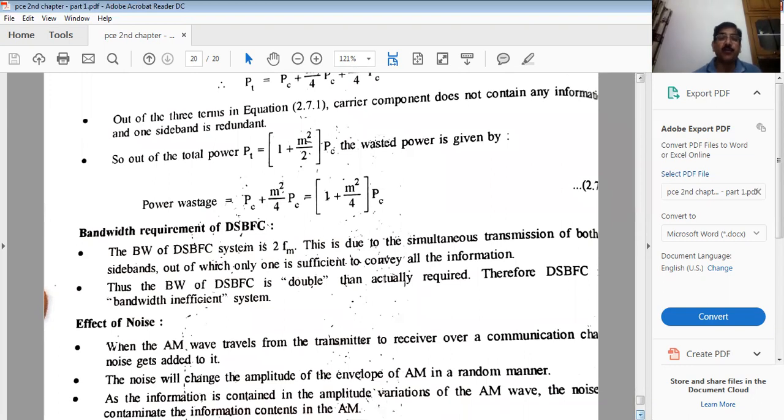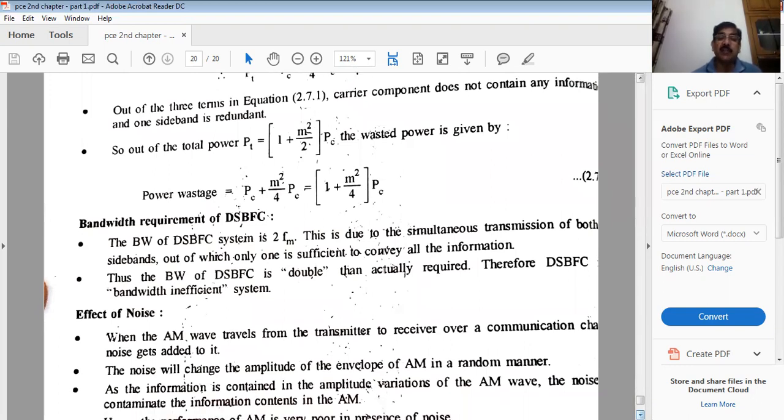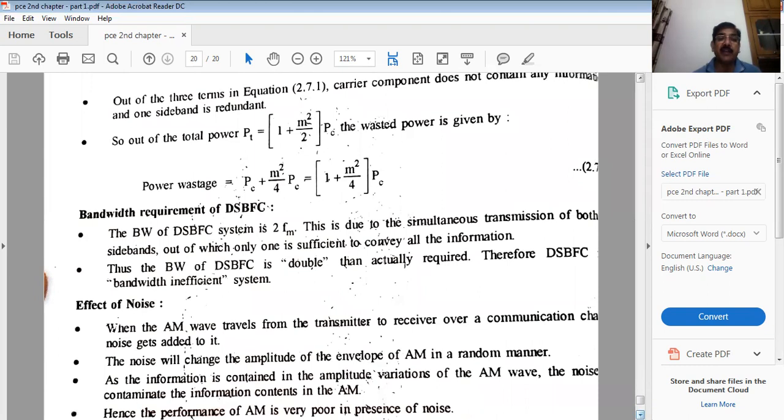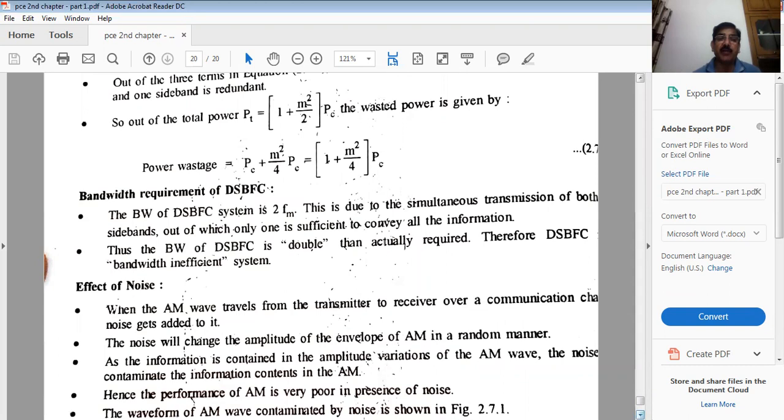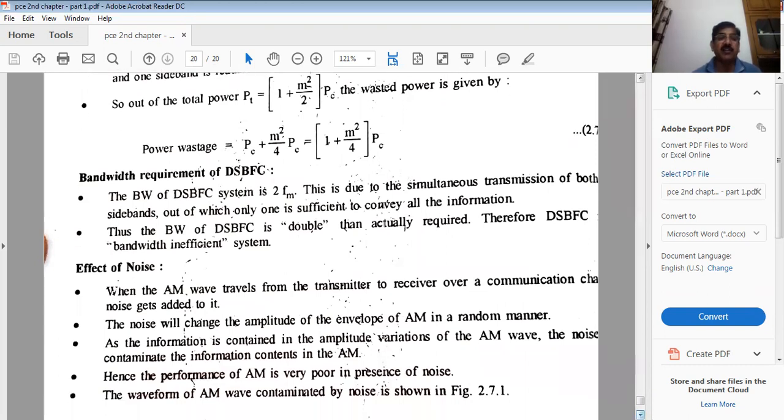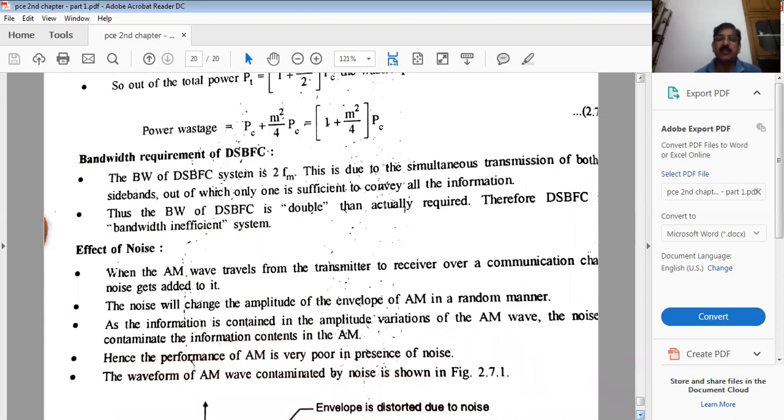Next, I will let you know how noise shows its adverse effect on the amplitude modulated signal. See, the AM wave travels from transmitter to receiver over the communication channel and noise gets added to it. As I already told you in the beginning of this chapter, once noise is added, especially in an analog communication system, it cannot be eliminated completely, although it can be controlled somewhat by using different techniques.